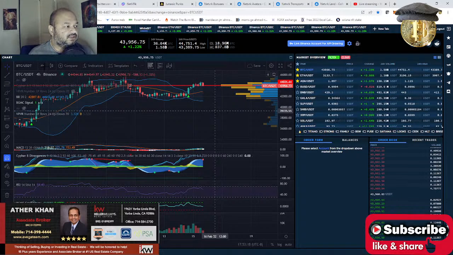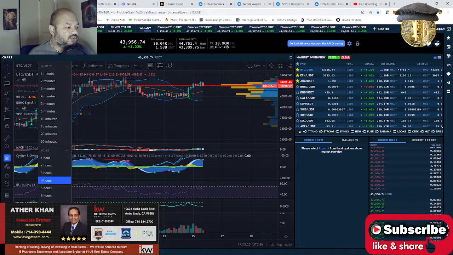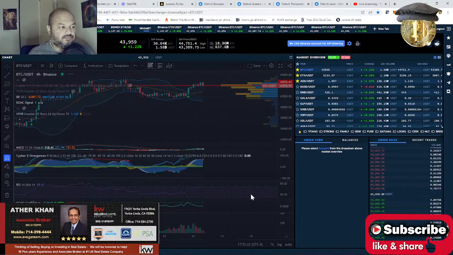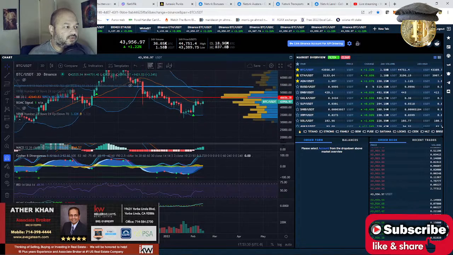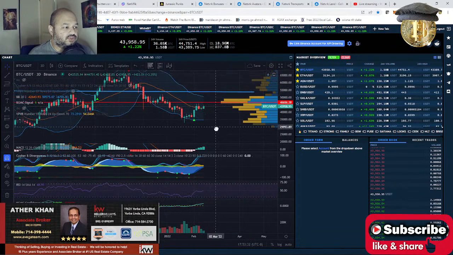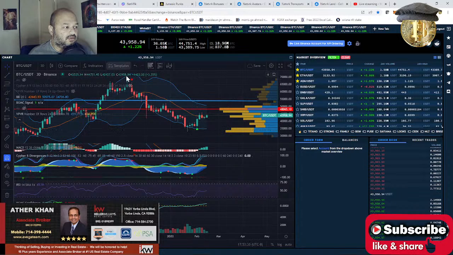Plus, if I look at a very important 3-day chart, it shows me that we are well underway. I told you guys that on this 3-day chart, whenever this green or red signal comes up, it really plays a significant role. Whenever there was a green signal, we saw an all-time high. Now the red signal from the top, we saw the local bottom, the recent bottom. So now we have that on the 3-day chart. This is a good sign.